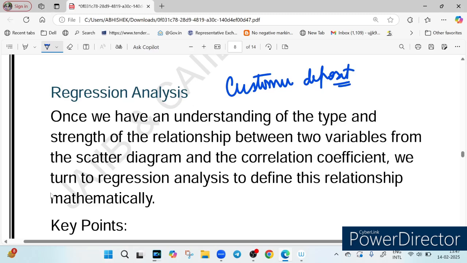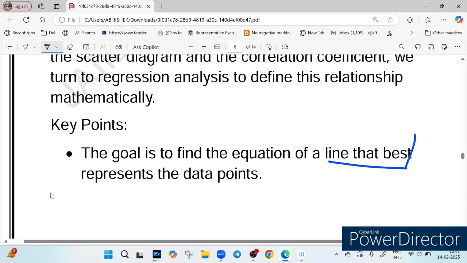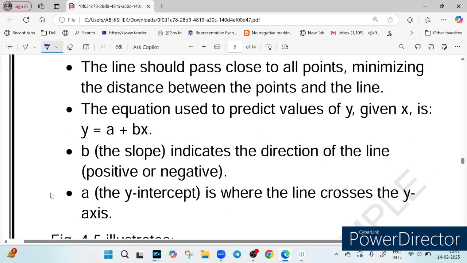It finds a line of best fit. Let me write it down: it helps you find the line of best fit to predict one thing based on another. Let me show you a graph to make it more clear.